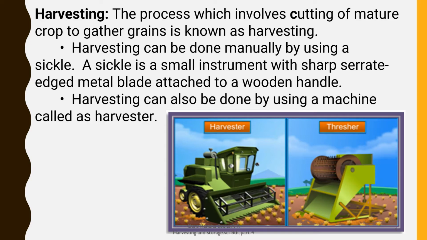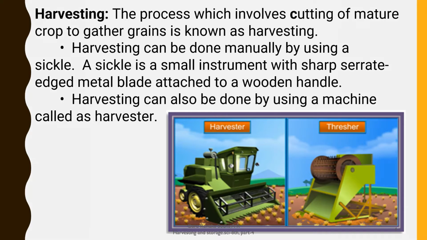Here is the picture which helps us to understand the machine which is called a harvester. After observing this picture, you can identify it. This machine is called a harvester, and we use it in agricultural land to cut the mature crops from the plants.